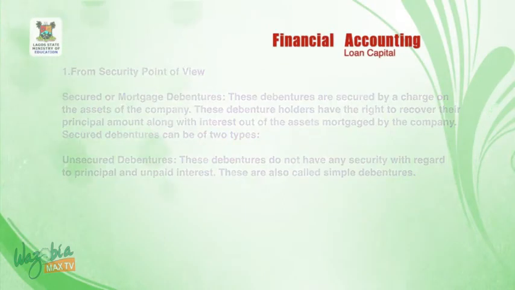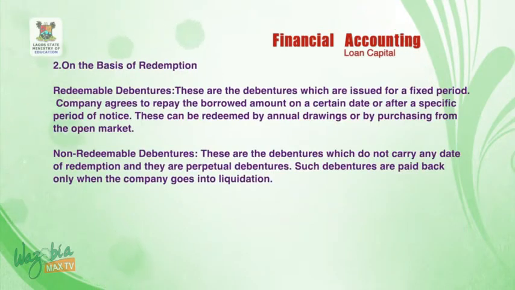Number 2, on the basis of redemption, we have redeemable debentures and non-redeemable debentures. Redeemable debentures. These are the debentures which are issued for a fixed period. The company agrees to repay the borrowed amount on a certain date or after a specific period of notice. This can be redeemed by annual drawings or by purchasing from the open market. Non-redeemable debentures. These are the debentures which do not carry any date of redemption and they are perpetual debentures. Such debentures are paid back only when the company goes into liquidation.